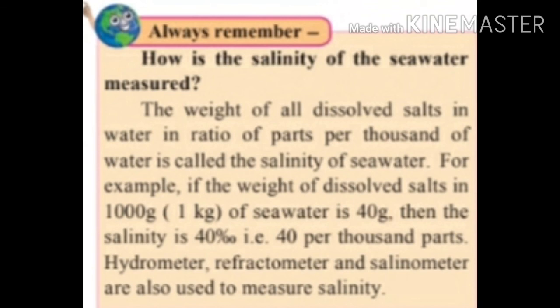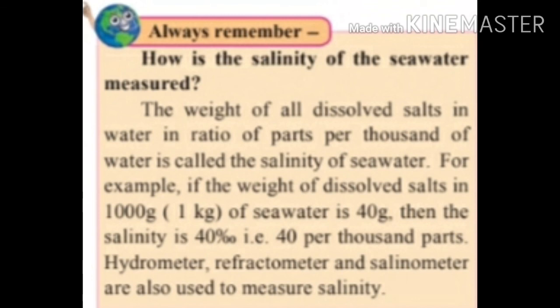Always remember. Let's read it. How is the salinity of the sea water measured? The weight of all dissolved salts in water in the ratio of parts per thousand of water is called the salinity of sea water.